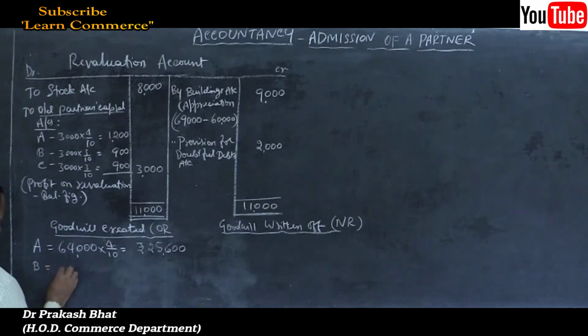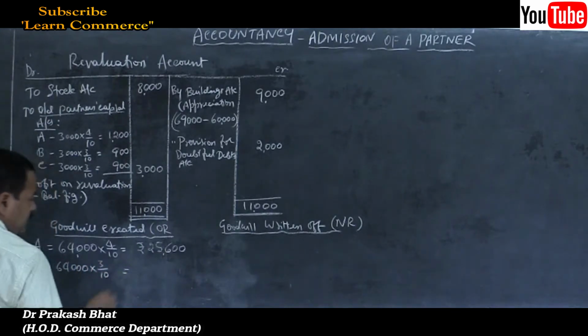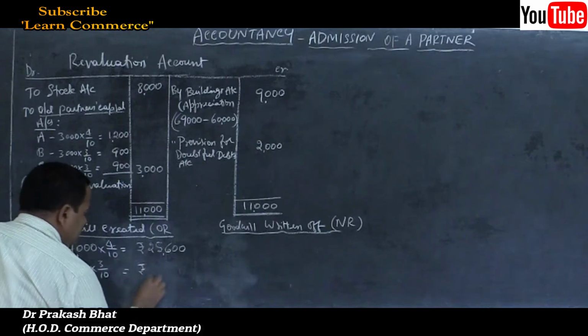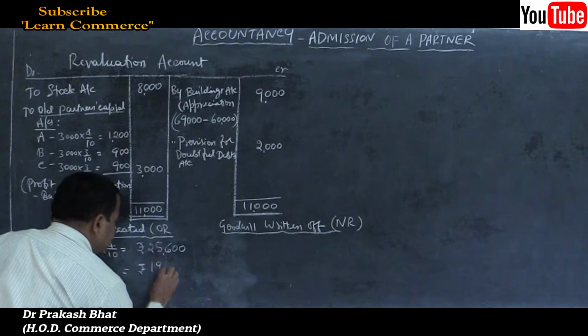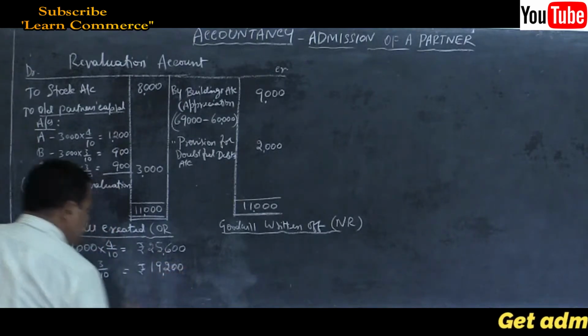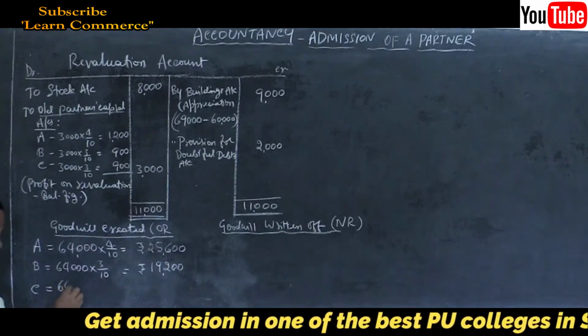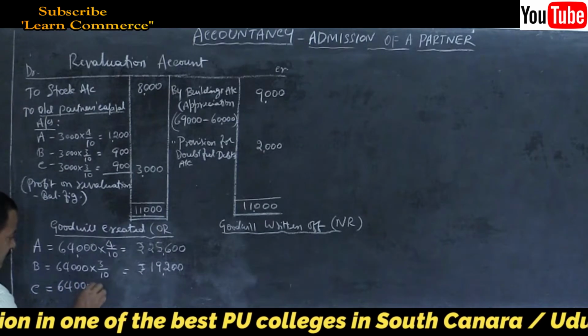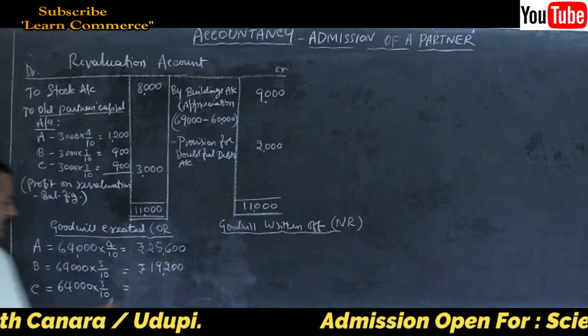Share of B is 64,000 into 3 by 10, which is equal to rupees how much? 19,200. And C, 64,000 into 3 by 10 again, rupees 19,200.